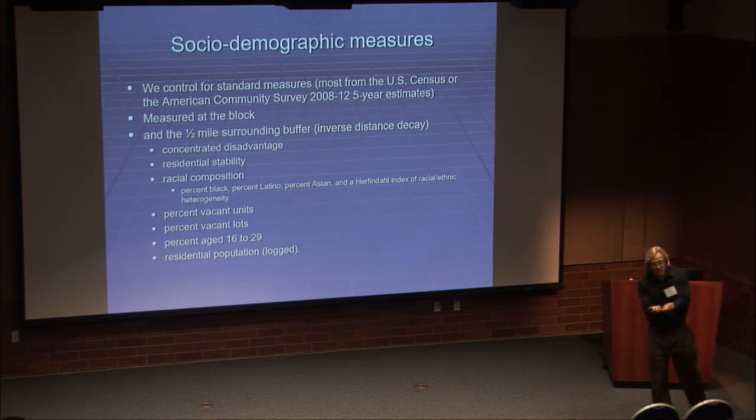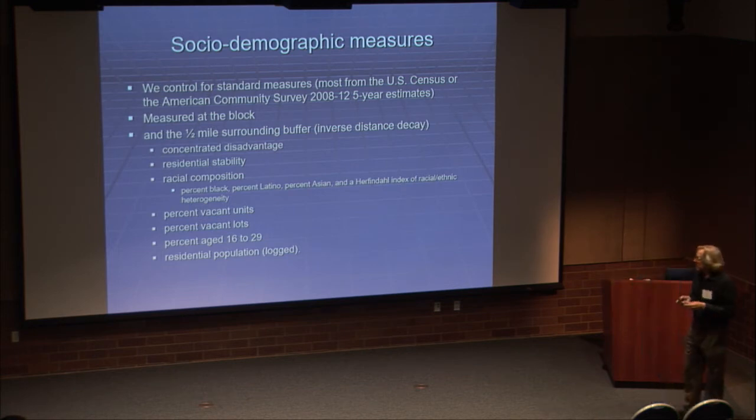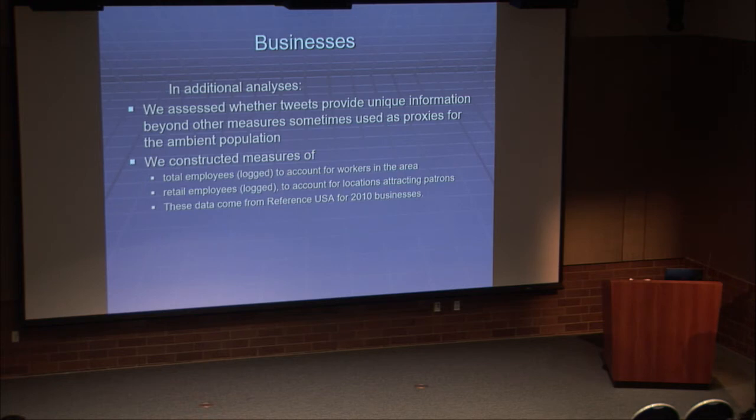We measure characteristics of the block and characteristics of a half-mile buffer around it. A lot of studies have looked at that, so we take these various things into account. We wanted to see, are we getting an effect above and beyond that? We also wanted to know, do tweets provide additional information beyond one proxy that's out there in the literature, which is the presence of businesses. So we measured the total businesses at a location, then the number of retail businesses, because again, the idea that they pull in patrons to them as well. So we got that data from Reference USA from 2010. So we have additional models where we account for that and say, do the tweets provide additional information?